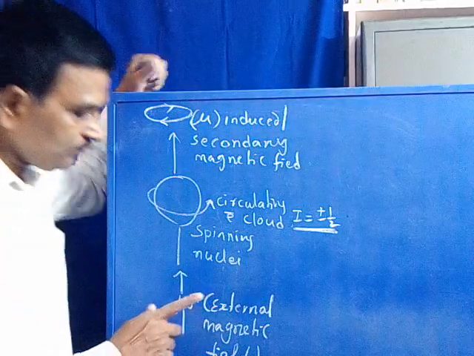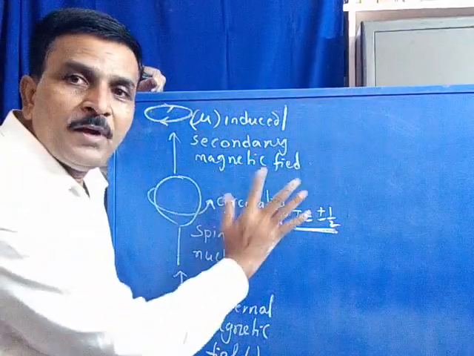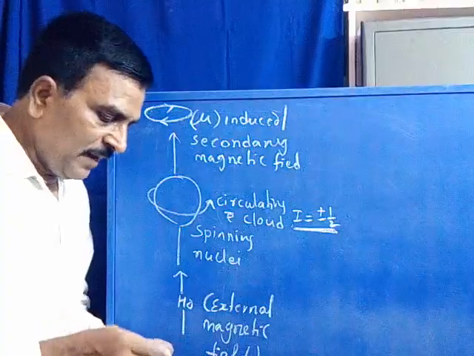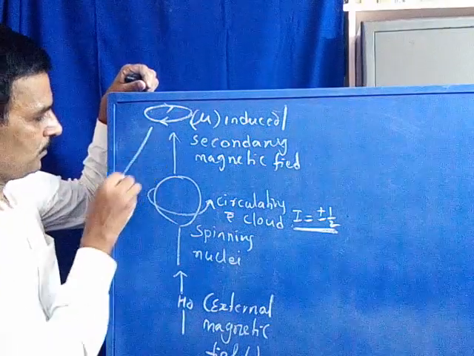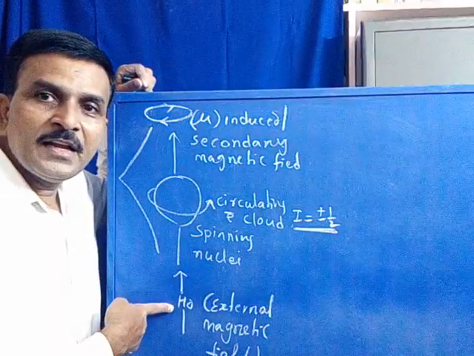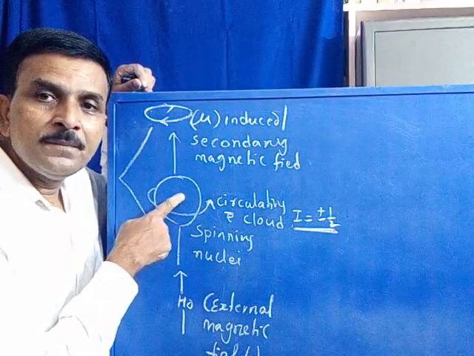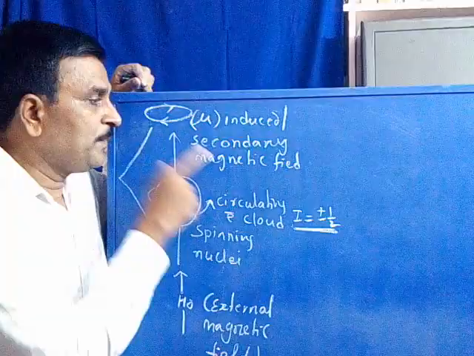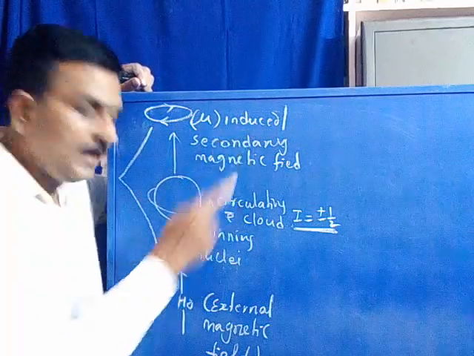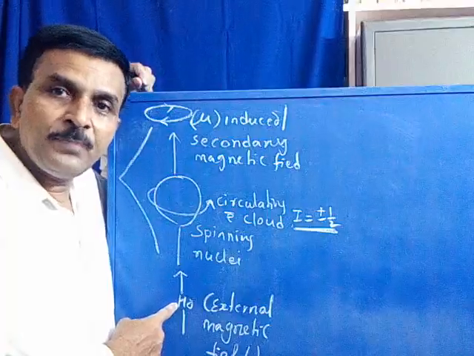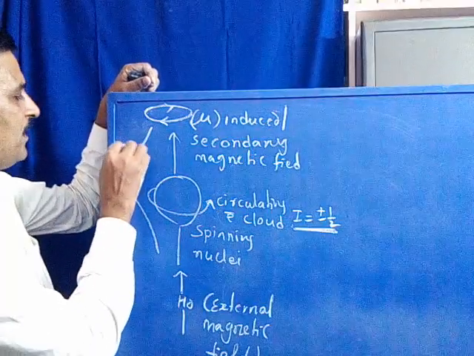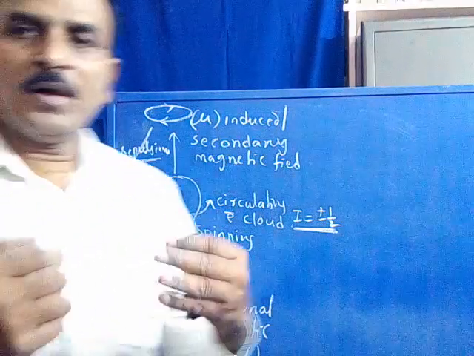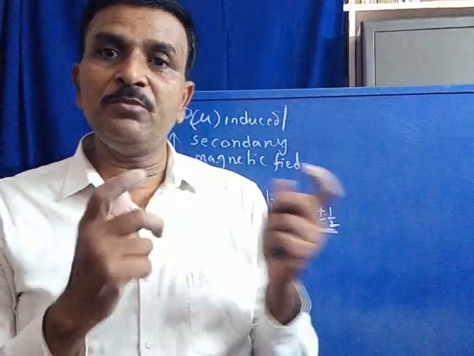Now you can see, when we keep the whole molecule under an external magnetic field, what happens? There is a repulsion. When we apply the external magnetic field to the spinning nuclei, a repulsion develops between the magnetic field produced by the spinning nuclei, that is the induced magnetic field, and the magnetic field which we applied.